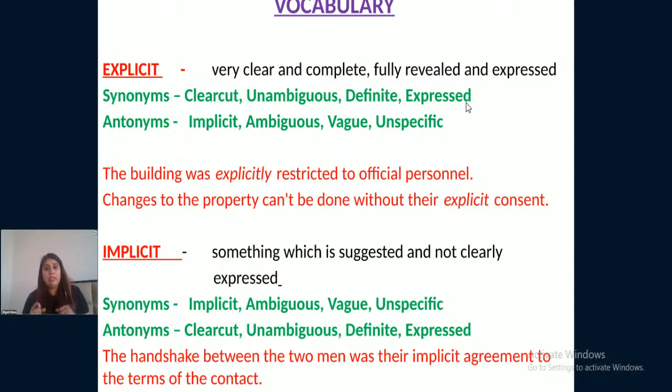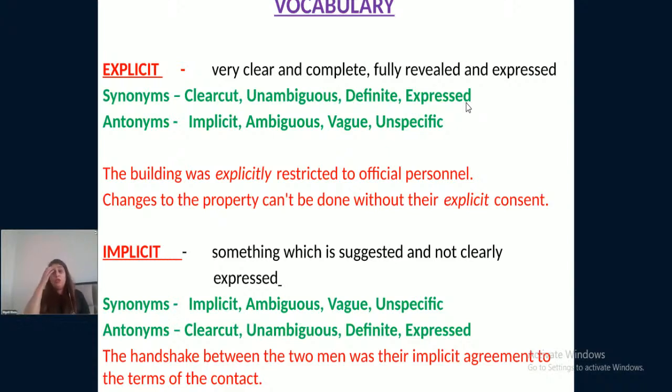Okay, now let us have a quick section of vocabulary. So after each and every session of ours, in the last 10 to 15 minutes, we will be doing vocabulary. On some days, we'll be learning idioms and phrases. On some days, we'll be learning phrasal replacement, one word substitution. So in the last 10 to 12 minutes, we'll be doing a small section of the vocab part, right?